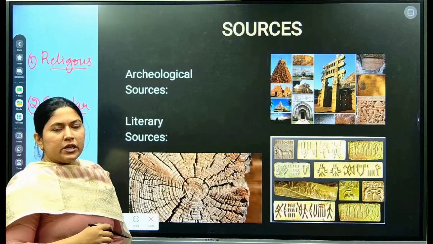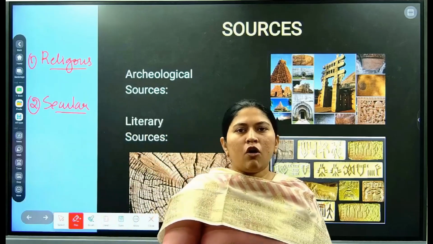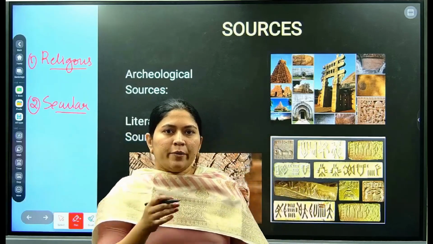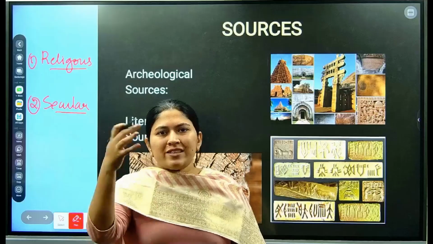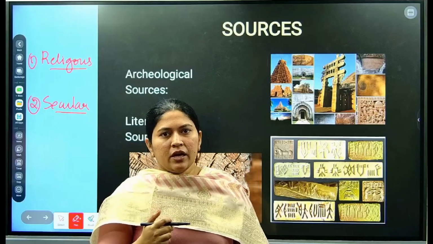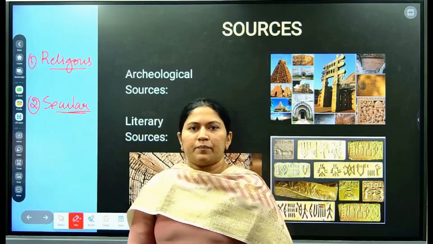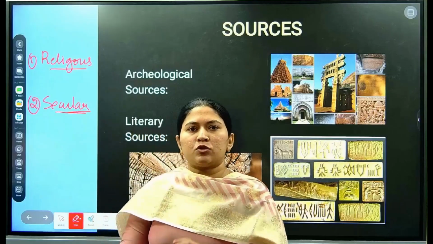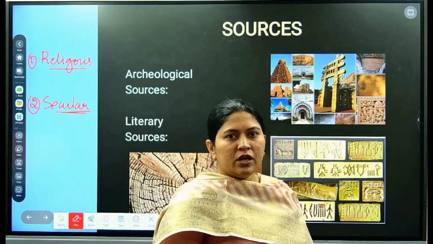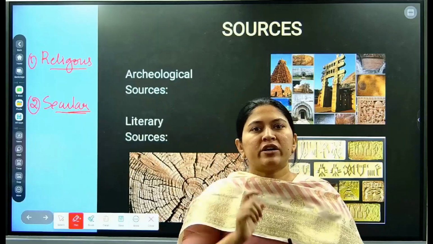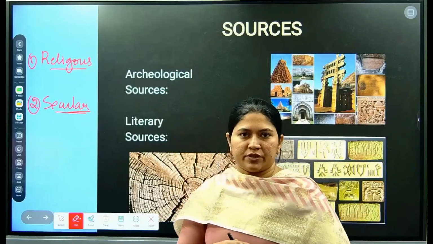Now, what are religious literary sources? If you take the example of Buddhism, Abhidhamma, and after that the Jain texts also, all these are religious texts. And if you take some evidence of the secular literary sources, they would be talking about administration, polity, social life, economic life, but they won't be talking about any particular religion. So those texts are known as secular texts.